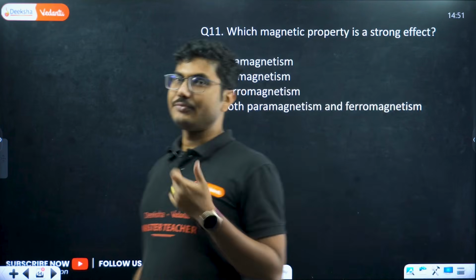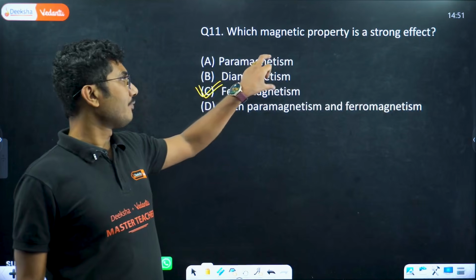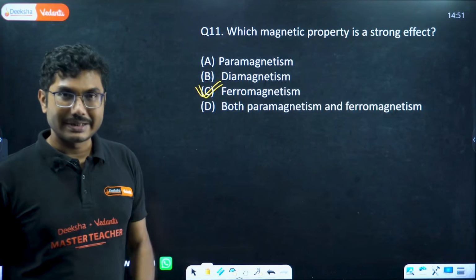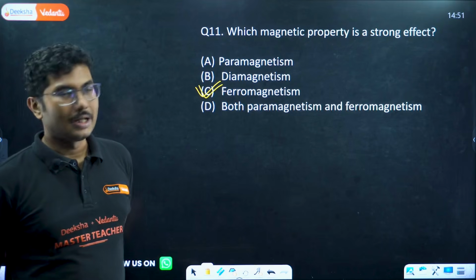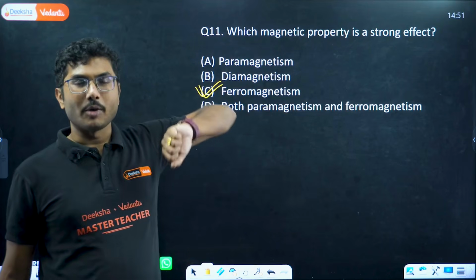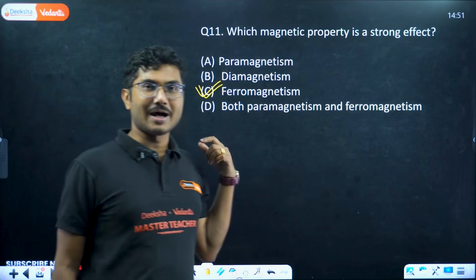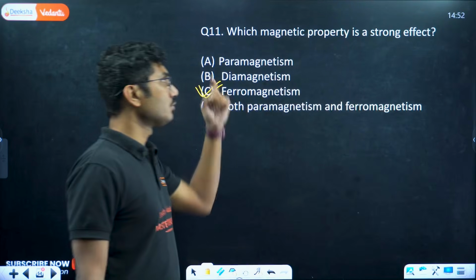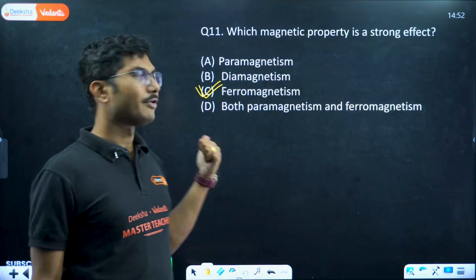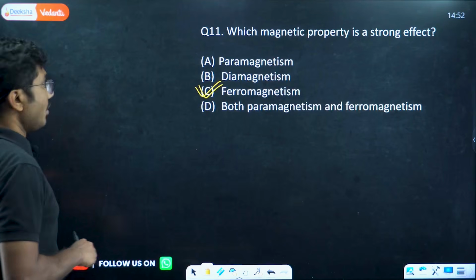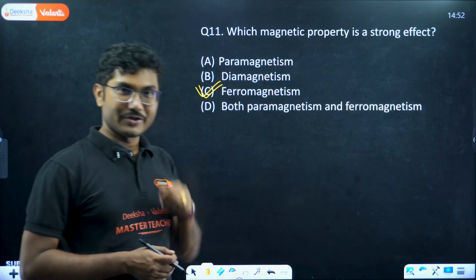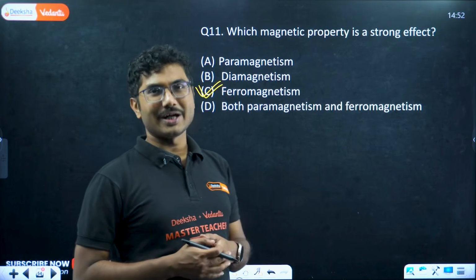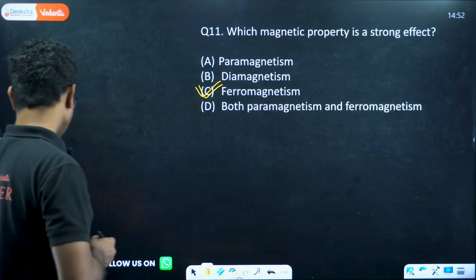Otherwise, if you see the properties, para and dia, one is getting attracted weakly, another one is getting repelled weakly. So they are showing weak properties, but ferromagnets are the strongest of them all. It shows the strongest property. So strong effect is only ferromagnet, not para and ferro. So that is also a critical question. You need to think a little bit more when you answer certain questions, right?